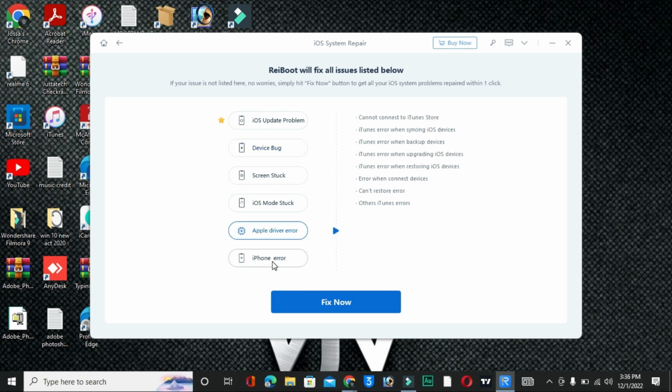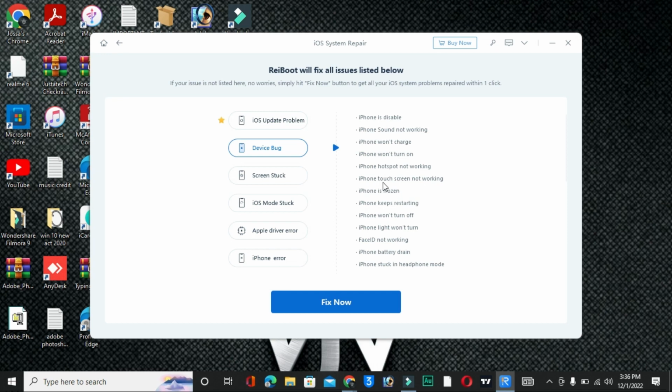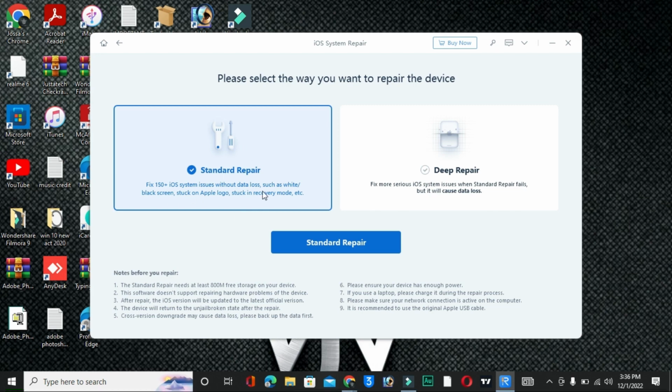As well, guys, sometimes we face problems while updating our iPhone and our iPhone is stuck on preparing update. So you can also fix that problem with this software. You have to simply click on this Fix Now, because we are going to fix an iPhone touch that is not working. You will see this is a standard mode, and the second one is deep repair. So guys, if your problem is not fixing with the standard mode, then you can apply the second method, that is deep repair.